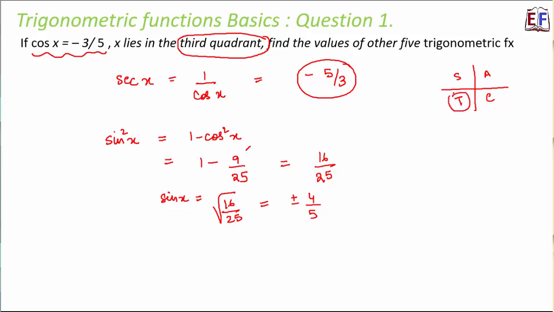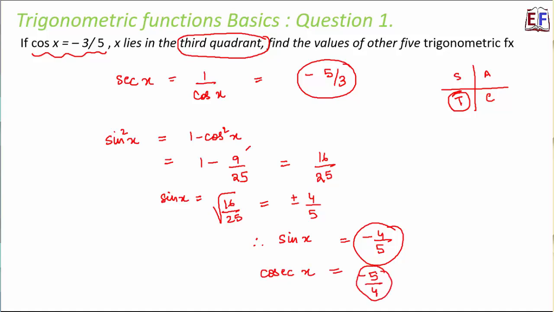So in the third quadrant only tan theta is positive. But we are talking about sin theta. So sin theta should be negative in the third quadrant. Therefore sin x will be equal to minus 4 by 5. Now once we know sin x, very easily we can write down cosec x, which is equal to 1 by sin x. So this will be equal to minus 5 by 4.